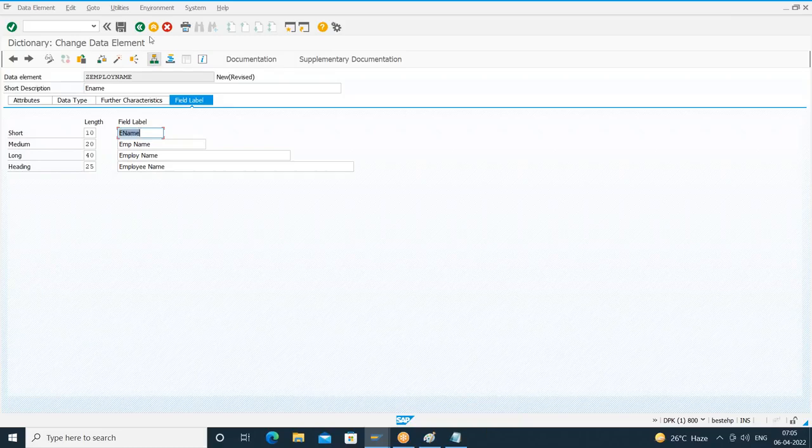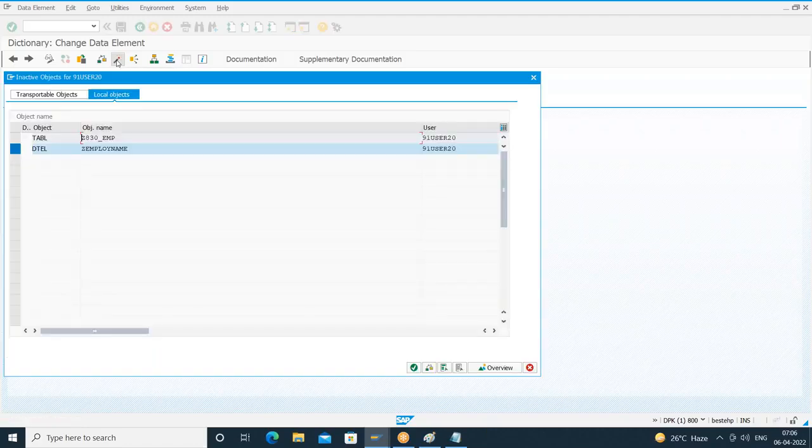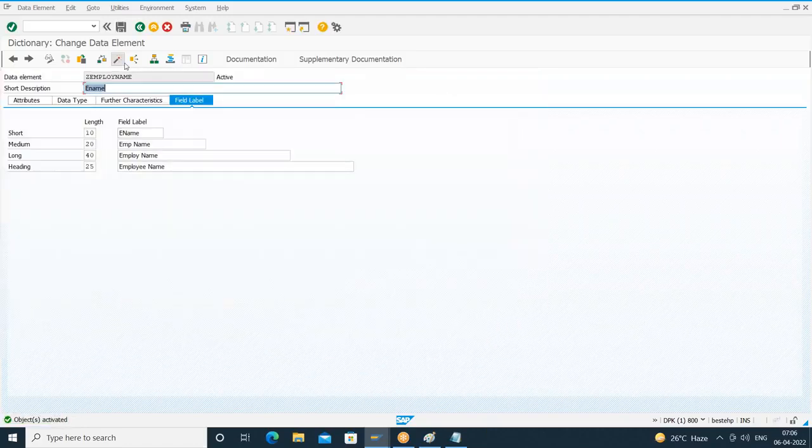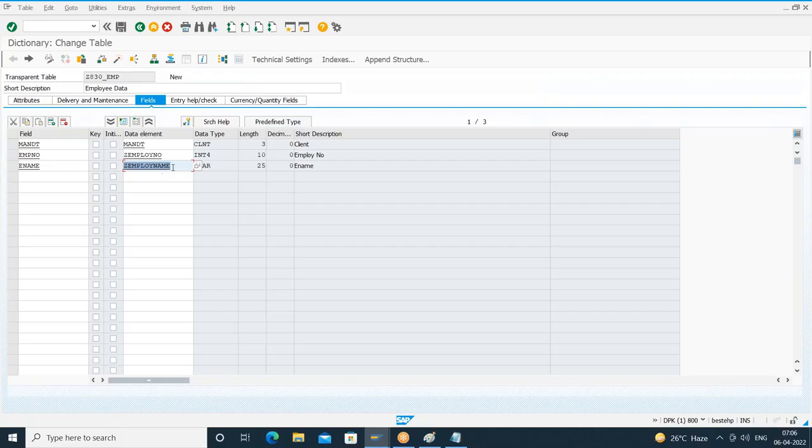Okay, done. So save this data element, check for the syntax error, and activate your data element. Yes, the data element is activated. I'll go back. Right, so we are done with the data element creation.